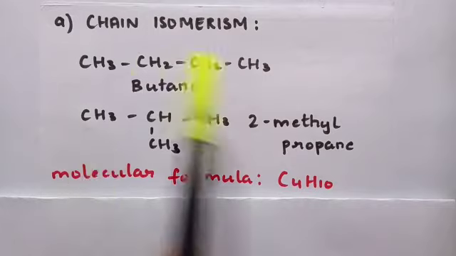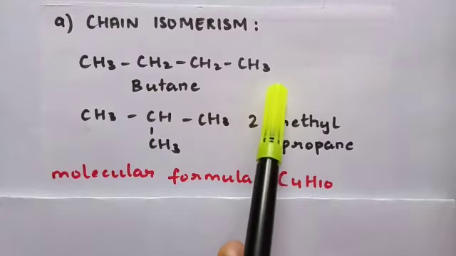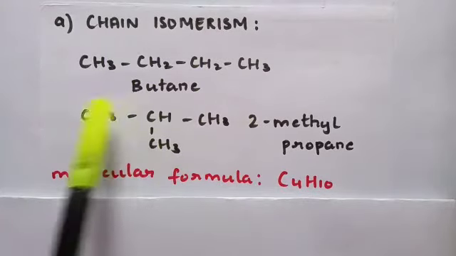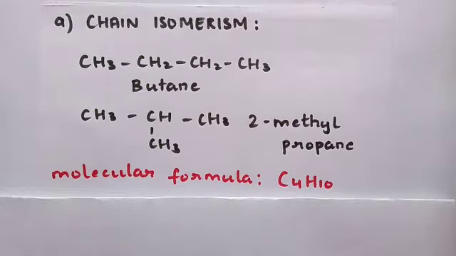And here, how is the structure differing? The structure is differing because of the parent chain. Here the parent chain is a 4-carbon chain. Here the parent chain or the main skeleton is a 3-carbon chain. So this is chain isomerism.